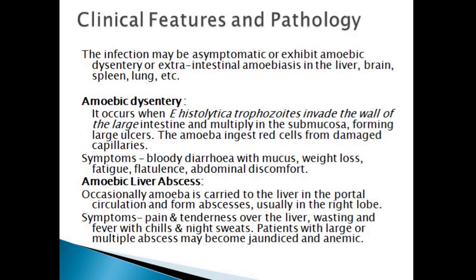So next is amoebic liver abscesses. Abscesses means swelling of tissue. Occasionally, amoeba is carried to the liver in the portal circulation and forms abscesses, usually in the right lobe. The symptoms of amoebic liver abscesses include pain and tenderness over the liver, wasting, and fever with chills and night sweats. Patients with large or multiple abscesses may become jaundiced or anemic.